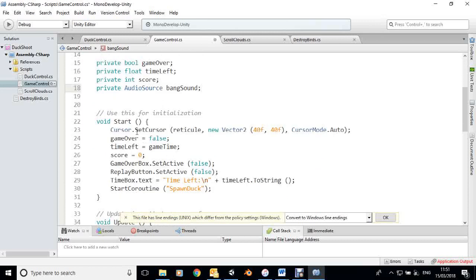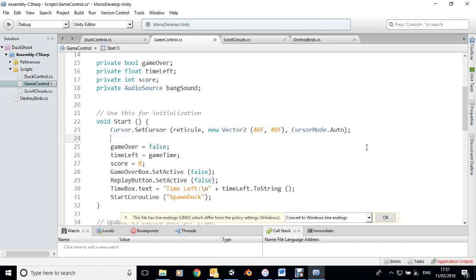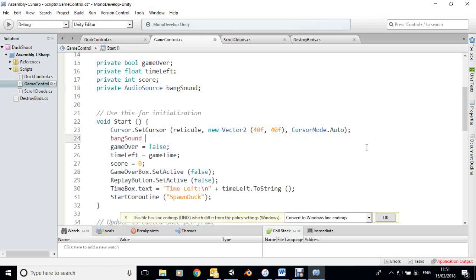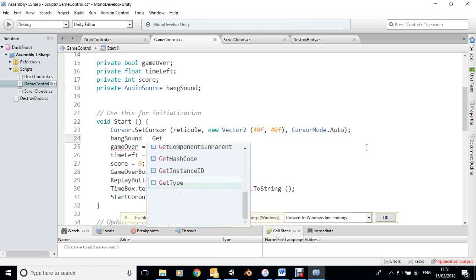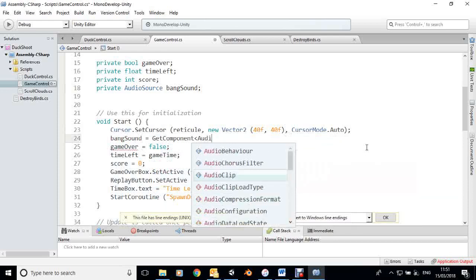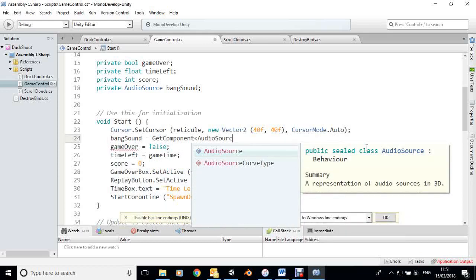So let's have a look in the start. I'll put it fairly near the top, I think. Again, get component, audio source.